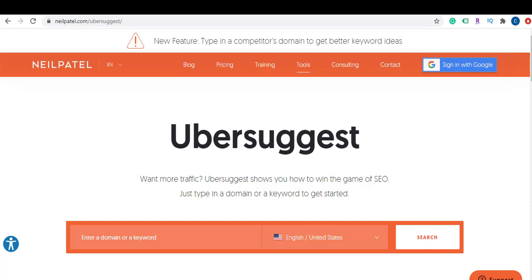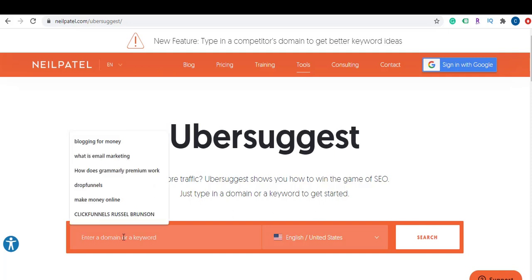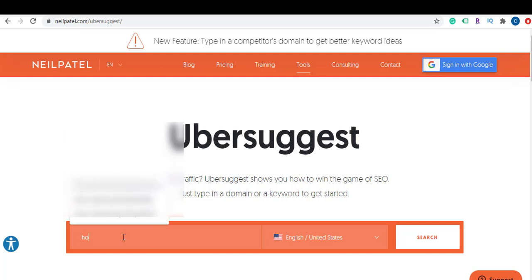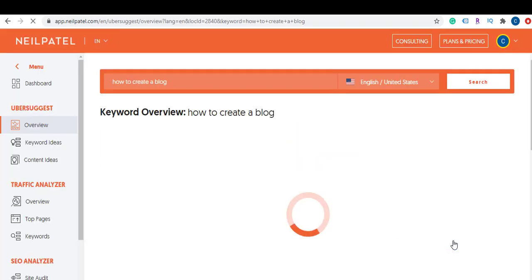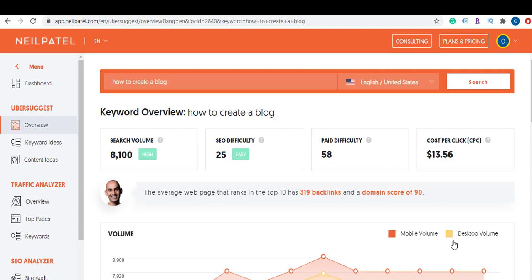Okay, so let's just go here. So what you can do is start in this box here, you can just look for a keyword that you're interested in. All right, so let's just go with how to create a blog. And we'll go to search, and the results are going to come up. Here it is.